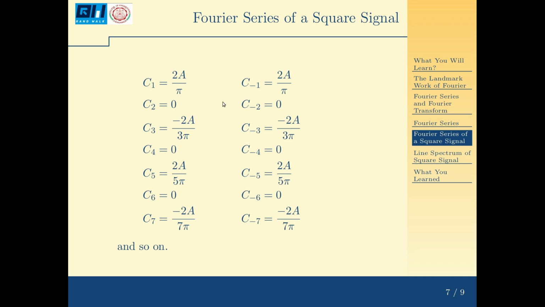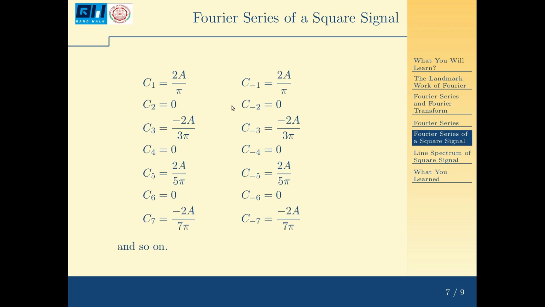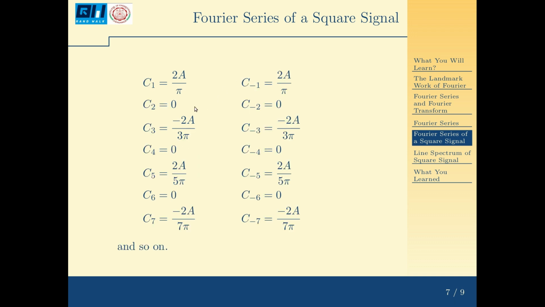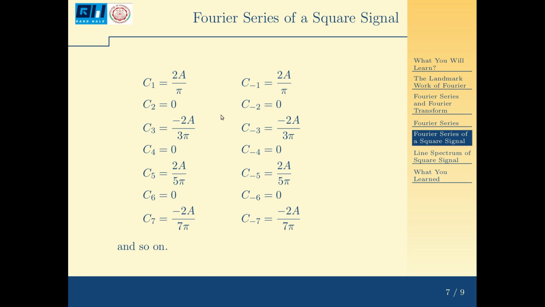And I can compute C1, C minus 1, etc. C1 is 2A by pi. Here when k equal to 1, sine pi by 2 is 1. So it is 2A by pi k. And when k equal to minus 1, this becomes minus 1 by minus 1, so again 2A by pi. C1 and C minus 1 are equal, that is 2A by pi. And C2, if you put k equal to 2, it becomes sine pi, so that's 0. So C2 and C minus 2 are zeros.